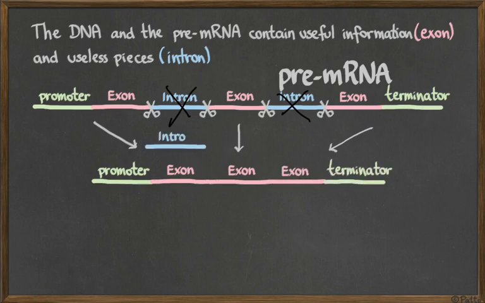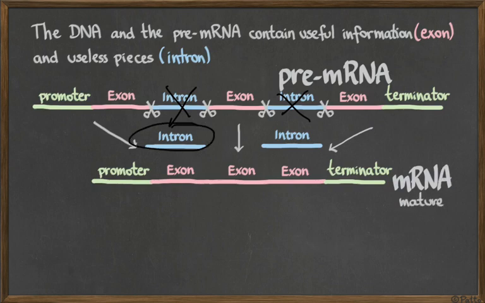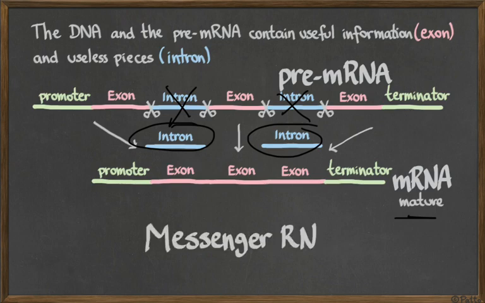Now I have a mature messenger RNA, or mRNA, and the introns are going to be taken away to be recycled and used again, the nucleotides, to make new messenger RNA or new pre-messenger RNA. And I have here a mature messenger RNA that now can go outside of the nucleus. Now it can go to the cytoplasm to be translated into protein. Okay, so this is the idea.